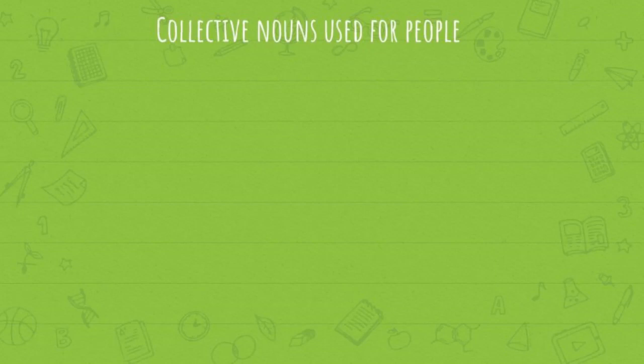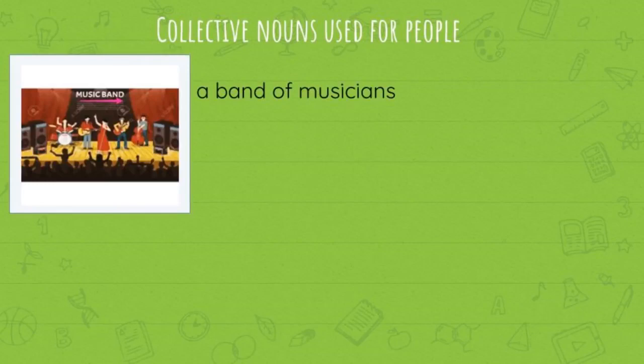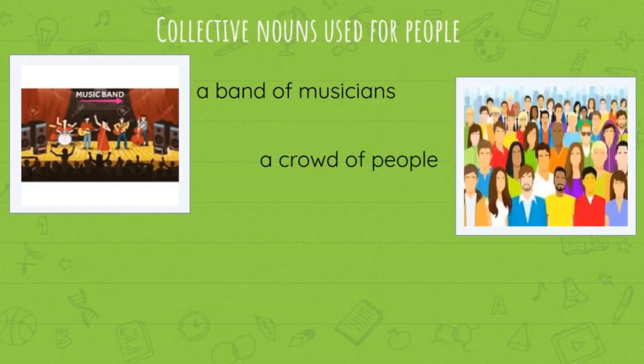Let us see collective nouns used for people. Let us see the first one, a band of musicians. Band is the collective noun which refers to a group of musicians. Musicians means not singers, people who play musical instruments, okay? Let us move to the next example, a crowd of people. Here, crowd is the collective noun which refers to a group of people.